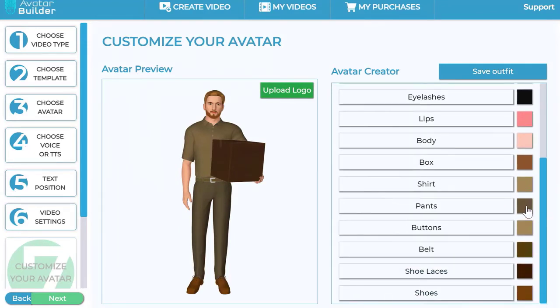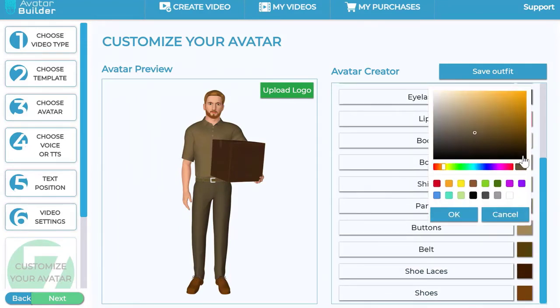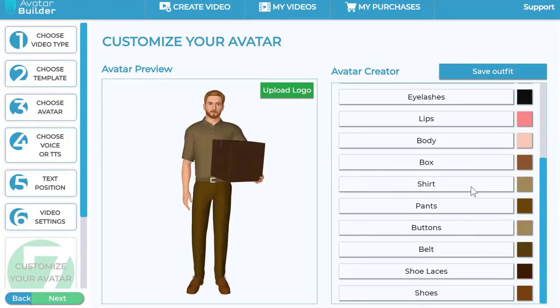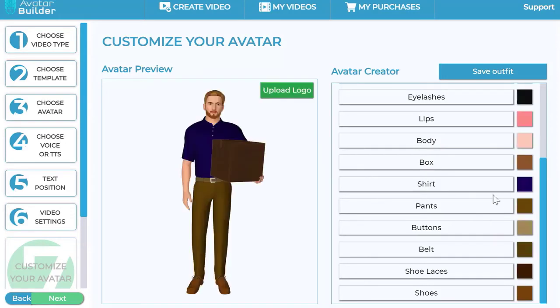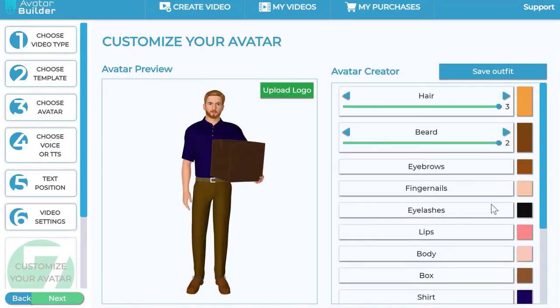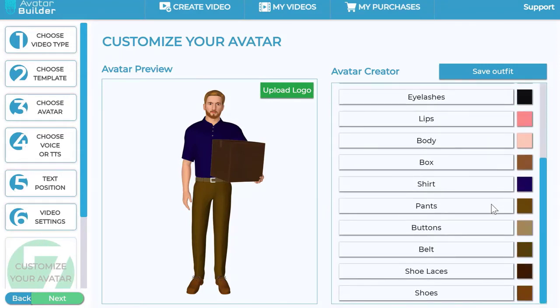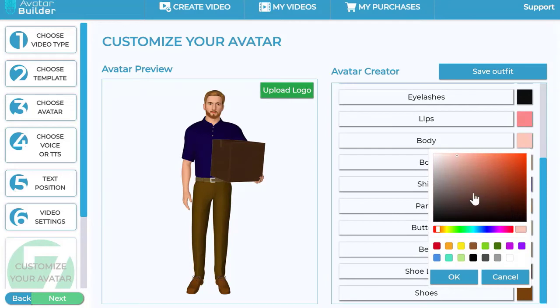You can change the color of his pants. So let's say you wanted to change it to some other color of your choice. Well, you can do it too. You have full customization capabilities like so. I want to change the shirt to maybe something like a navy bluish kind of shirt. Well, I can do that right away. You see this? How awesome it is. I can even change the color of the shoes, okay? I can change his body color, right? So let's say I want to change his body color to something else.